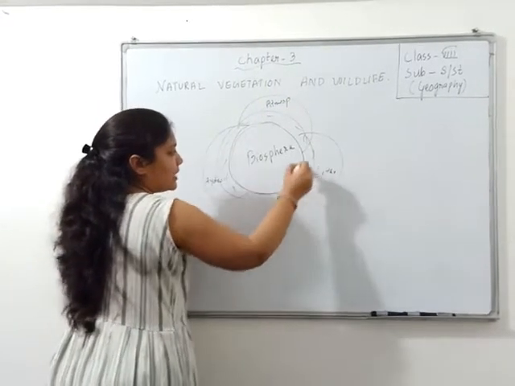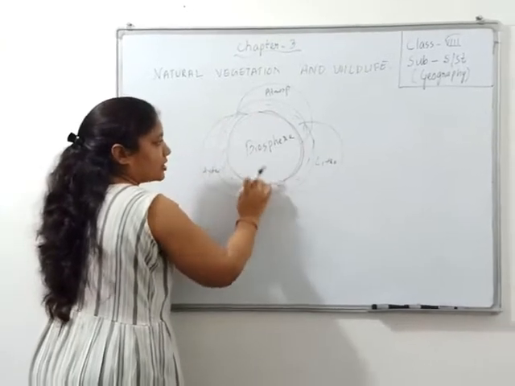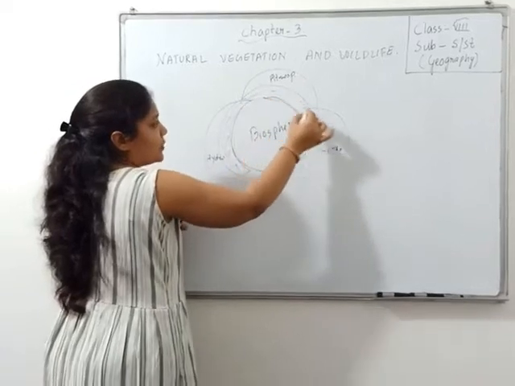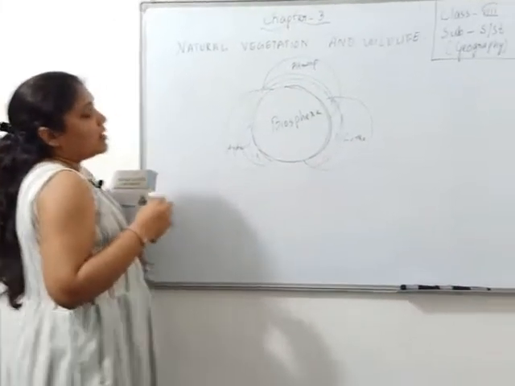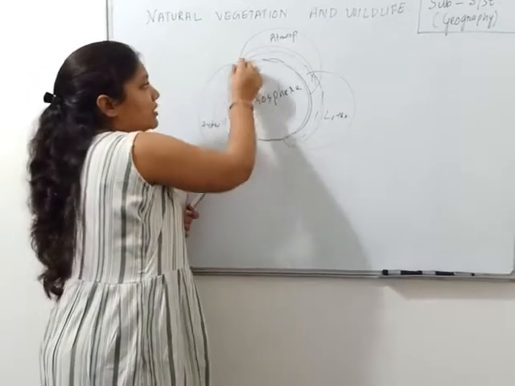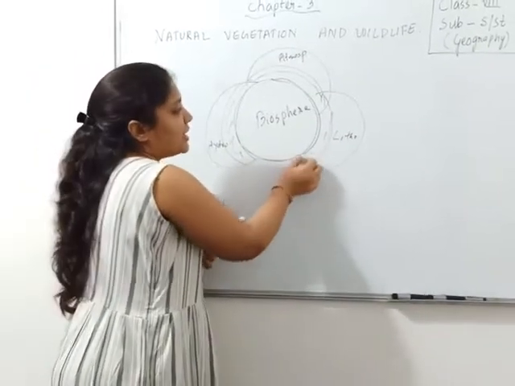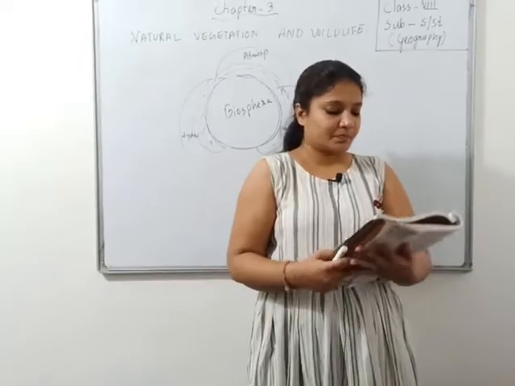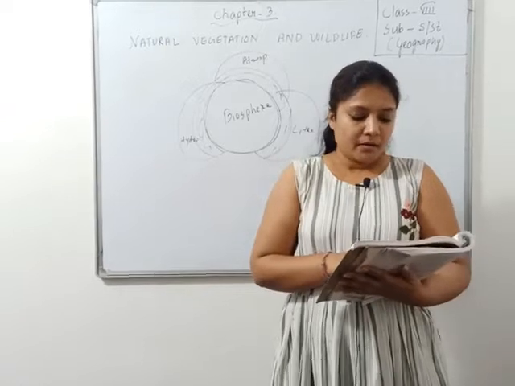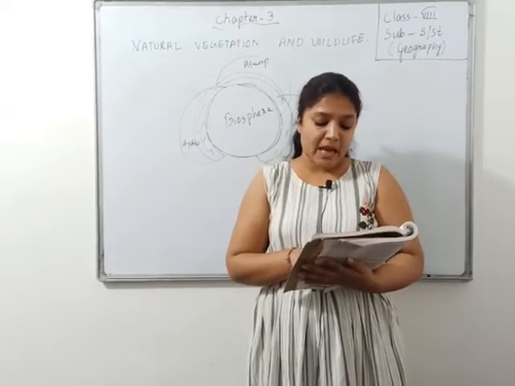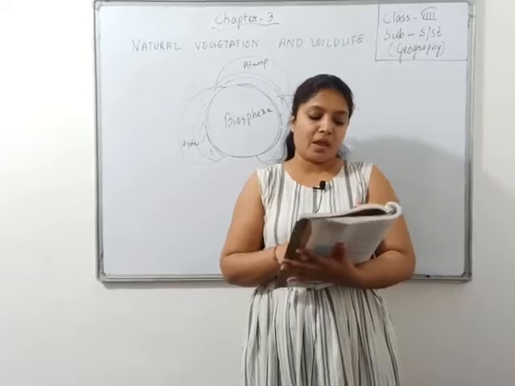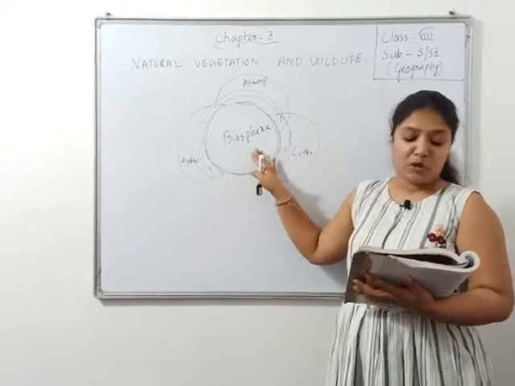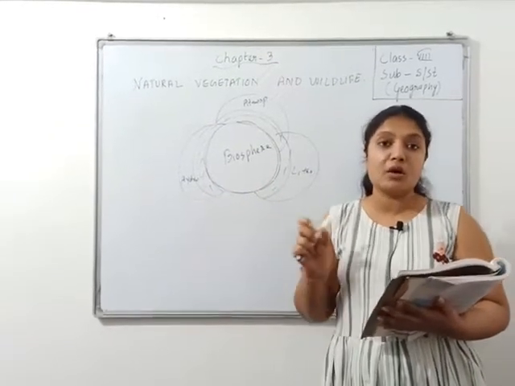This is biosphere. In this biosphere you can find the natural vegetation, okay? But only in the contact of hydrosphere, atmosphere and lithosphere will you find natural vegetation, only in the contact zone, meaning the part which is attached to the biosphere. Clear? Then next, the part of the biosphere which supports life is known as ecosystem. Again in the biosphere, the part which supports life, that is called ecosystem.